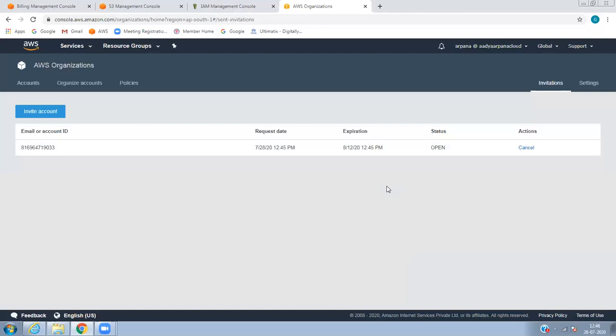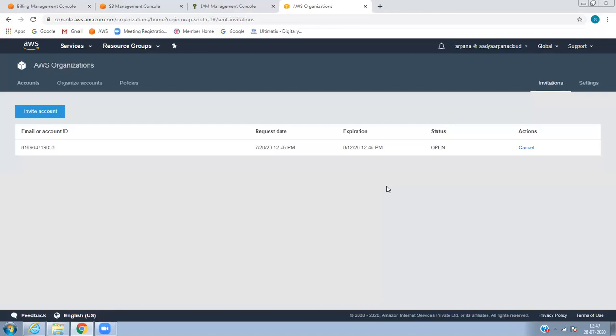So what we are doing is, for example, your company has been acquired or you have multiple accounts. So instead of going to your account in a separate console or entering your admin account, what we are trying to do is add accounts. Now I log into my account.